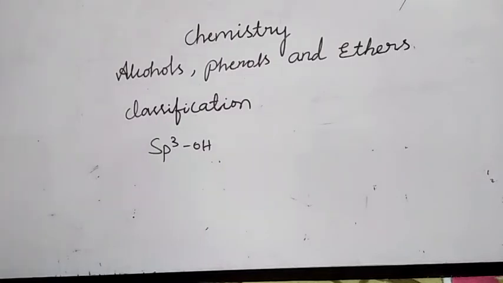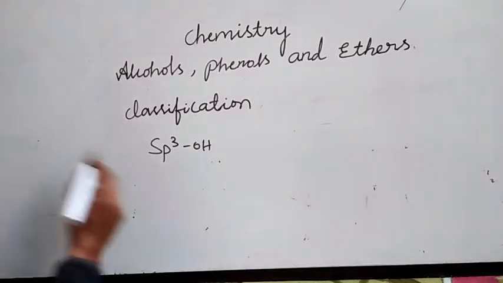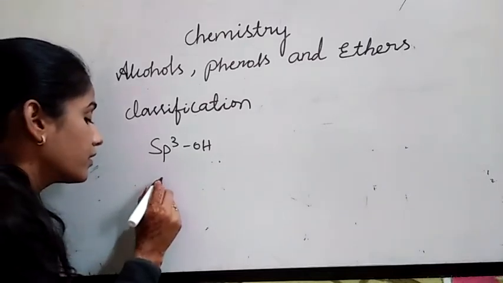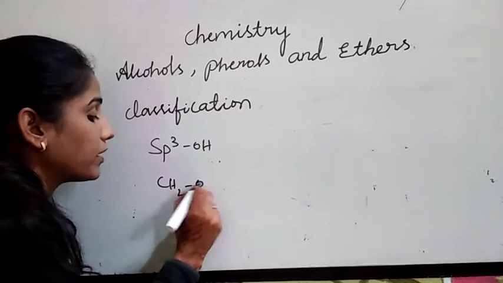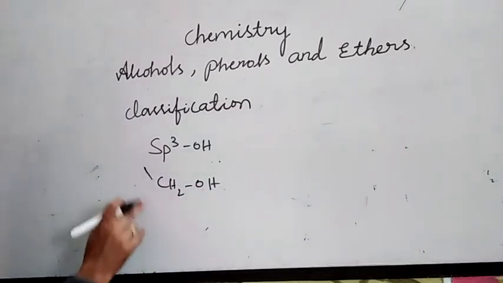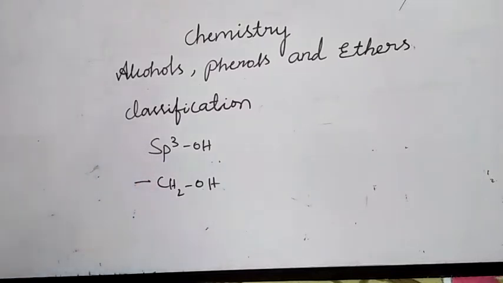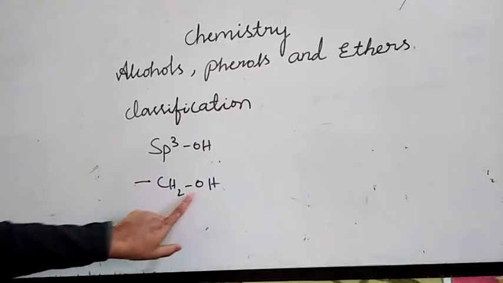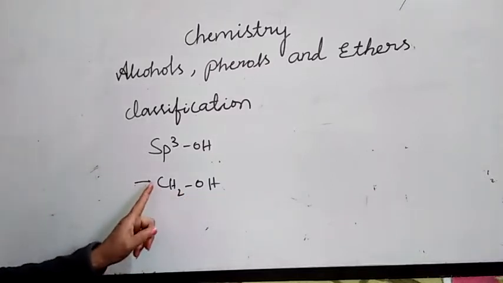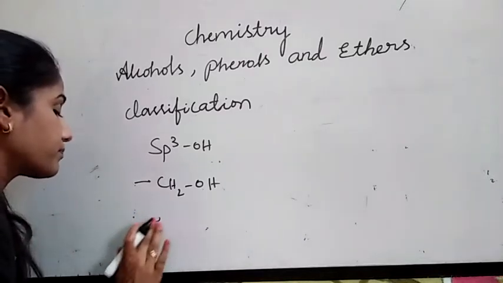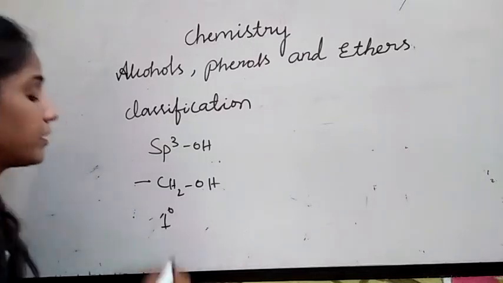What is a primary carbon? The general form is CH2OH for the primary carbon atom. See here, the carbon valency is 4. So if the OH group is attached to a carbon bearing two or three hydrogens, it is a primary carbon atom, a 1 degree carbon atom.